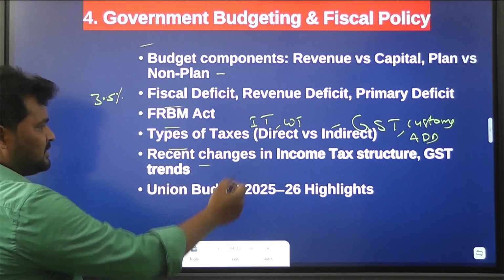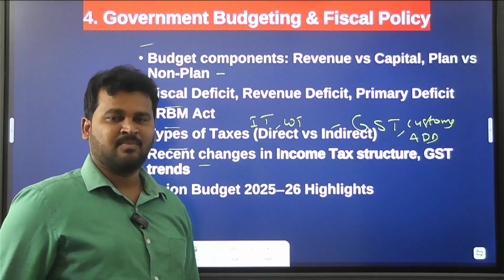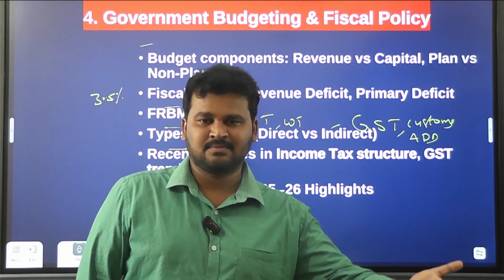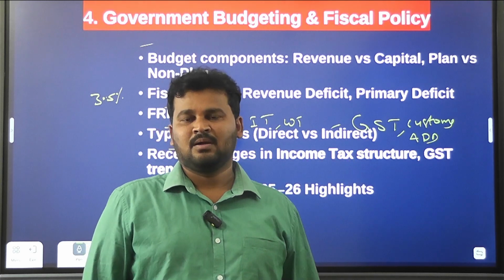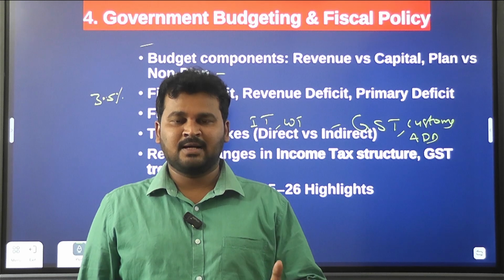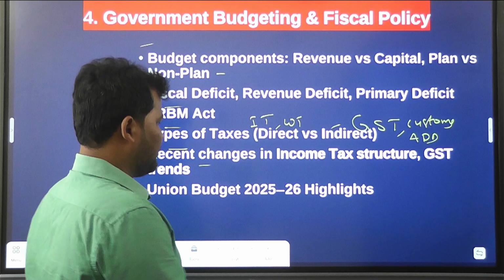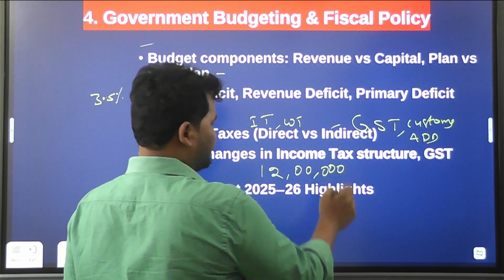And recent changes in income tax structure, GST trends. You know that as per the budget of 2025-26, the government of India has increased the limit. It has given tax exemption up to 12 lakh rupees. Up to 12 lakh rupees, we need not pay any tax.